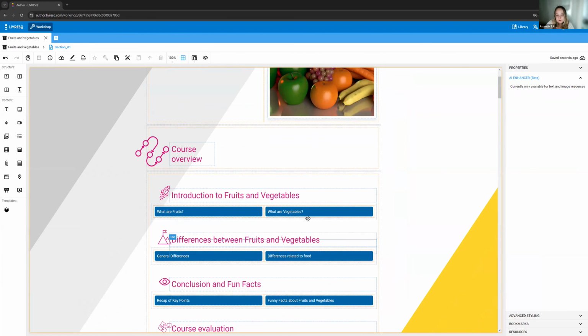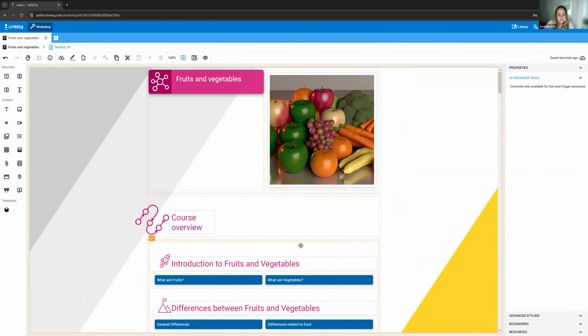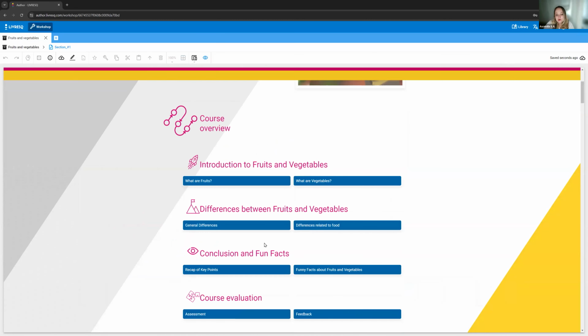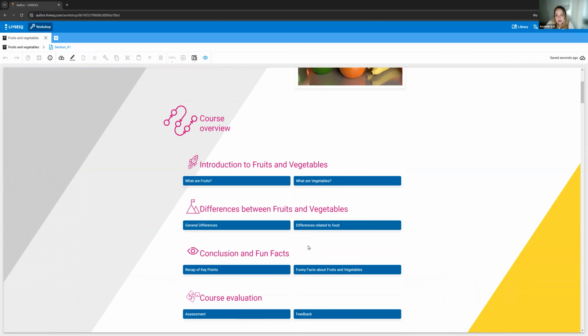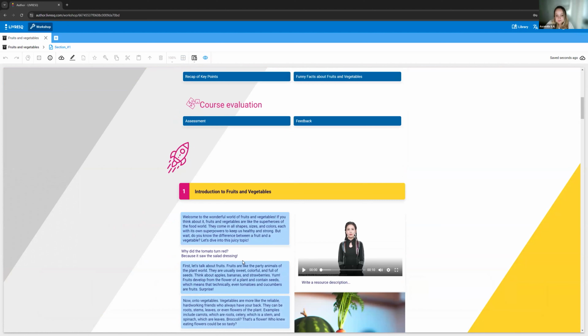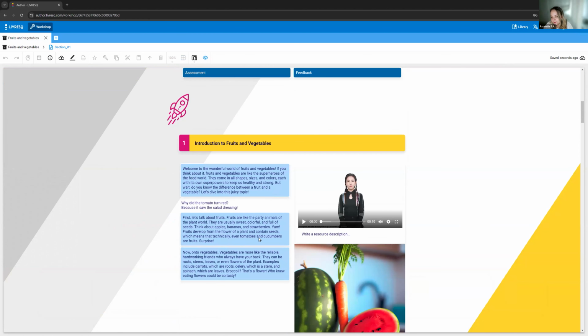Okay. So it looks a little bit more balanced. And if I want to preview my entire section, I will click on preview or view mode up here. And this is what it all looks like. There are some effects that were added, and we have another video detailing how to add these effects. Because you see that text, different resources come in at different times, similar to PowerPoint, I guess, in this case. I can play my video.